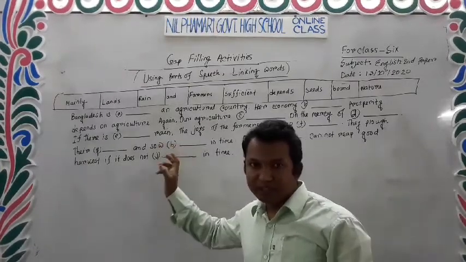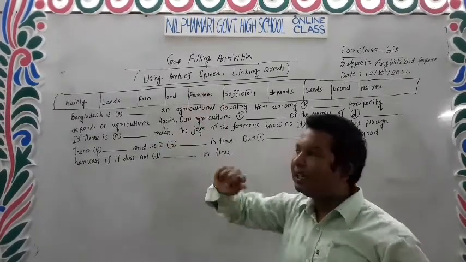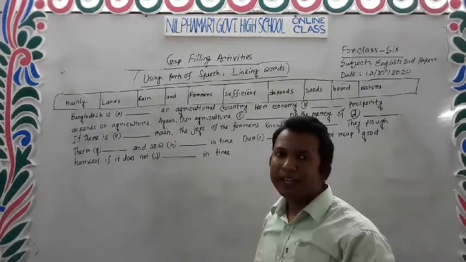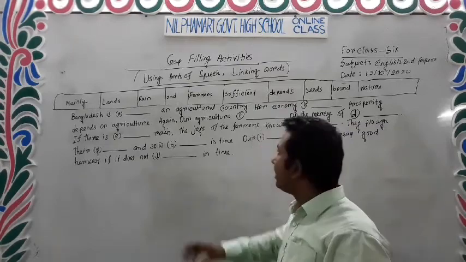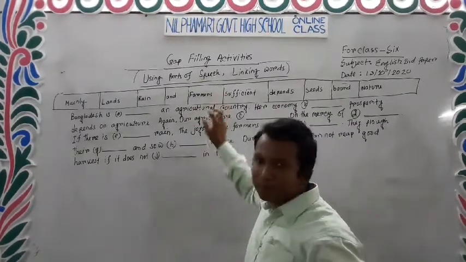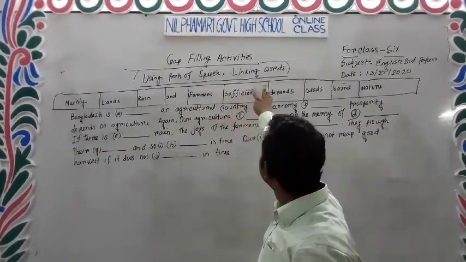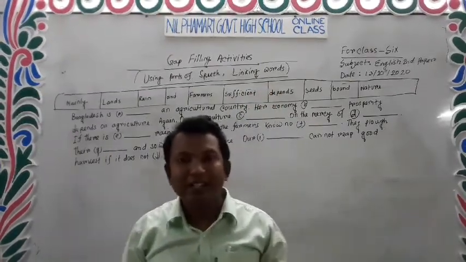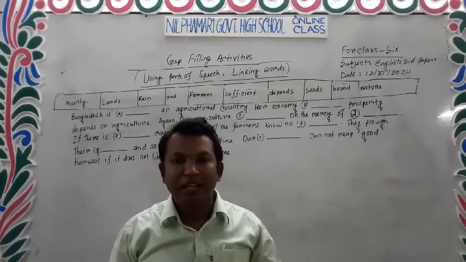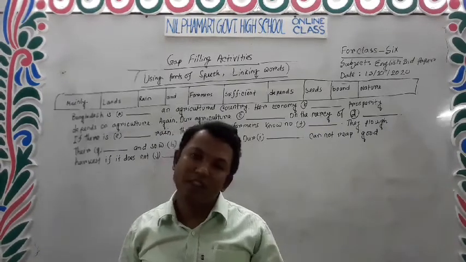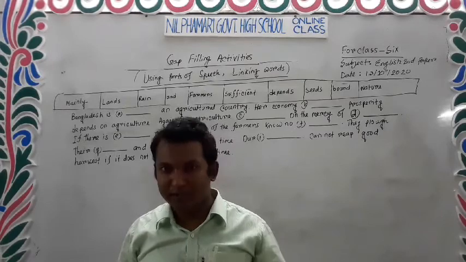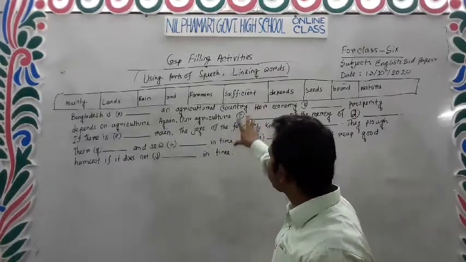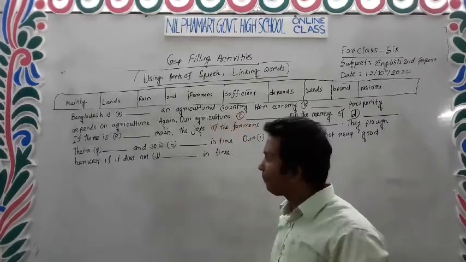These gap filling activities are mainly connected to two options of grammar: one, using part of speech, and second, linking words. Linking words are one kind of conjunction, so we can say that this is also filling the gaps on part of speech.